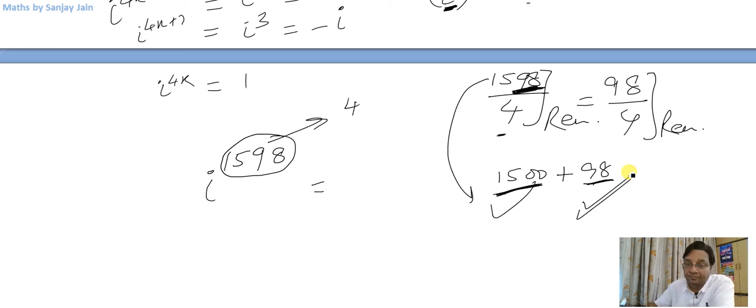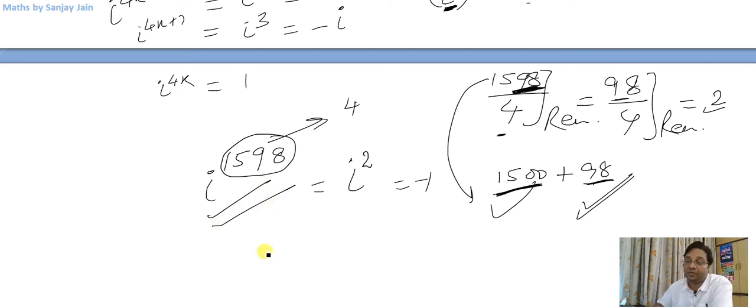Okay, so let's check. This will give you remainder 2, right? Because 96 is divisible by 4 and 96 plus 2 is 98. So 2 is the remainder. So you can write this as iota squared, or minus 1. So iota raised to power 1598 will be equal to minus 1 only.